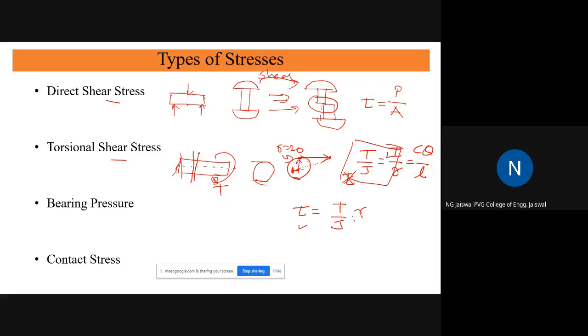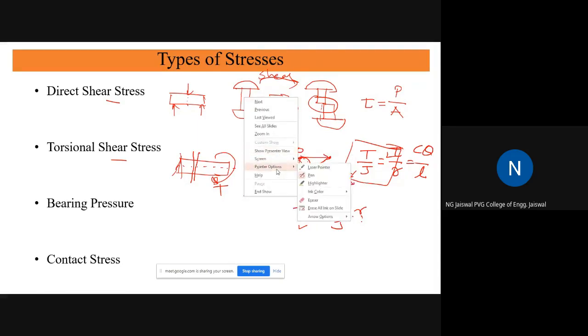So you can find the torsional shear stress at as many locations as you want. Definitely, we are generally interested in getting the maximum stress. That's why we use R equal to 20 in most cases, that is, R equal to the maximum radius. So this is the meaning of torsional shear stress. It is very important to understand the difference between direct shear stress and torsional shear stress, right? So I'll remove this again.